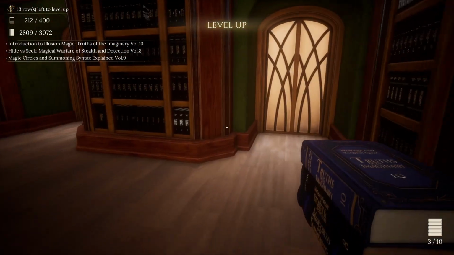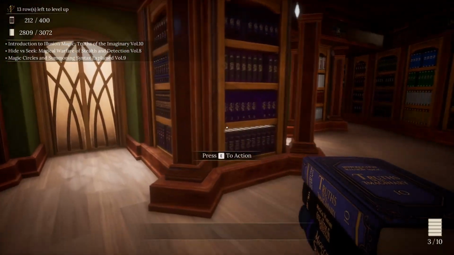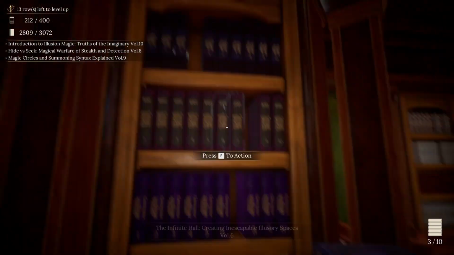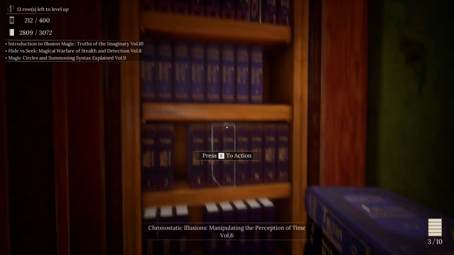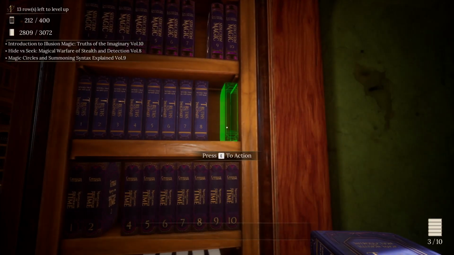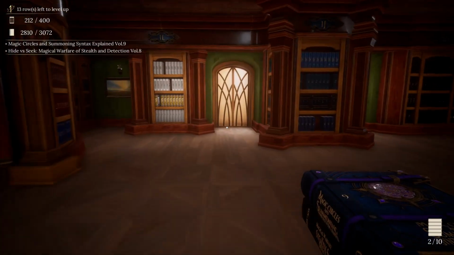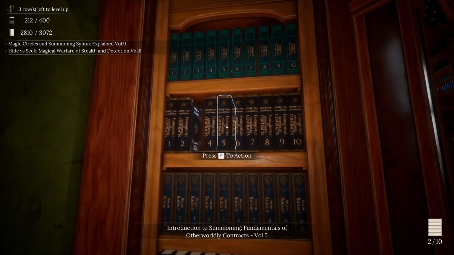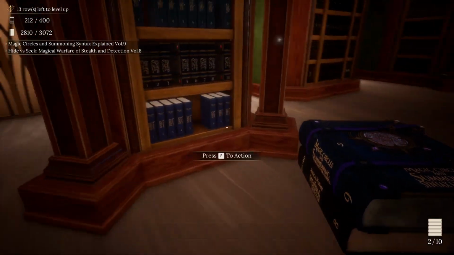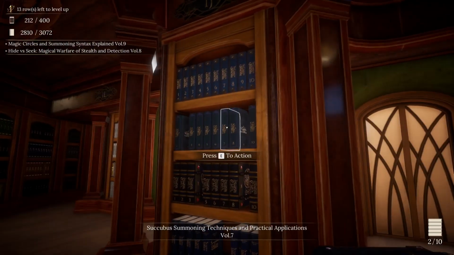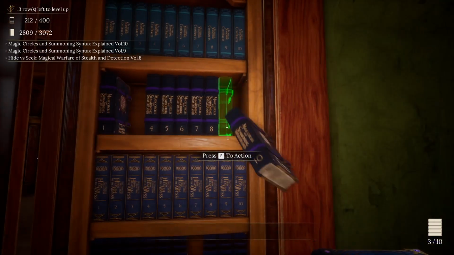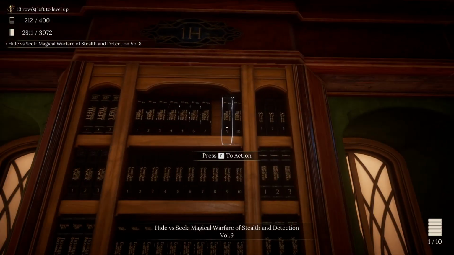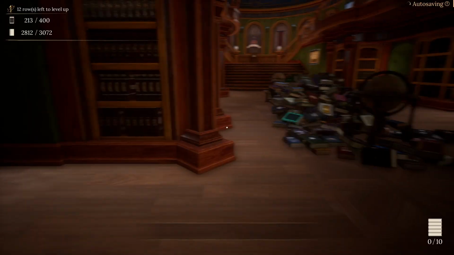Hide versus Seek. Actually, no, let's go Introduction. Truce of the Illusion Magic, Truce of the Illusionary World, Imaginary World, Volume 10, that goes right here. Magical Syntax, Circles and Summoning, Summoning Syntax Explained, this is Volume 9. No. Nope. Here it is. You go right here. Okay, hide by seek. That goes up here in stealth.